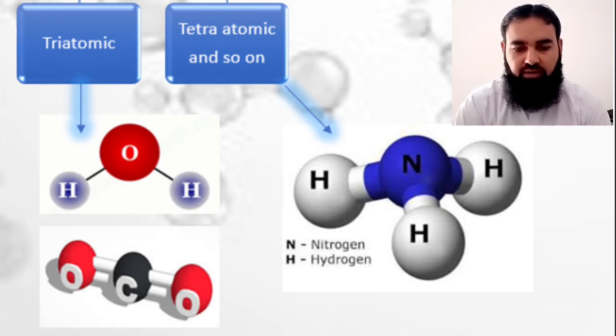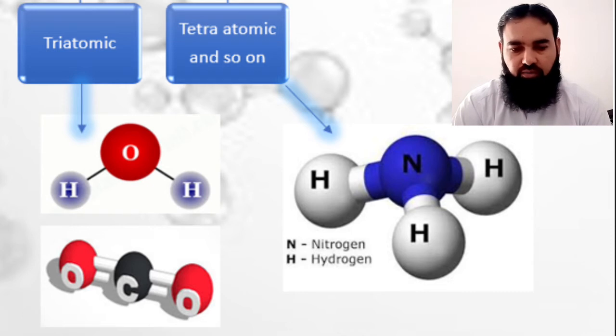Similarly, carbon dioxide, CO2. So there is one carbon atom and two oxygen atoms. Totally there are 3 atoms, and that is why we call it triatomic molecule. There is a double bond between carbon and oxygen on both sides.